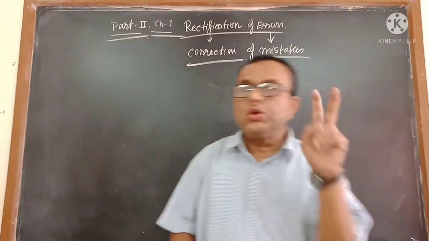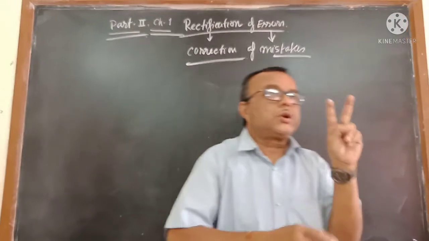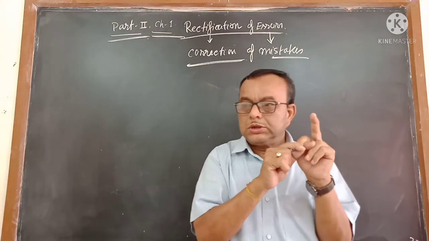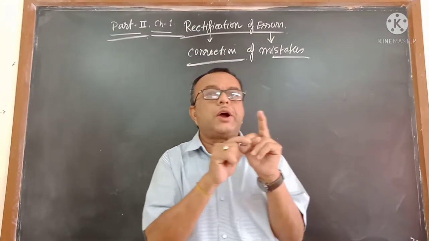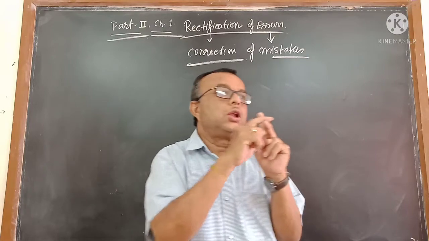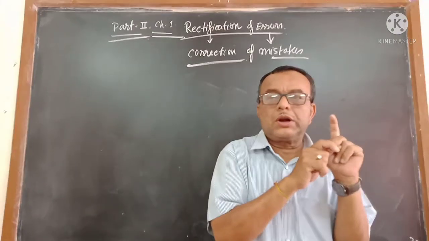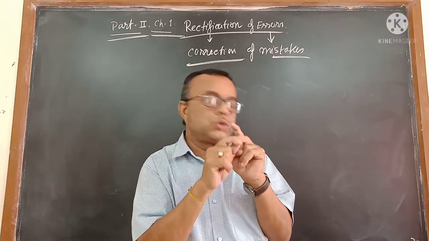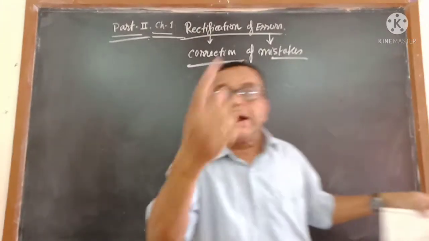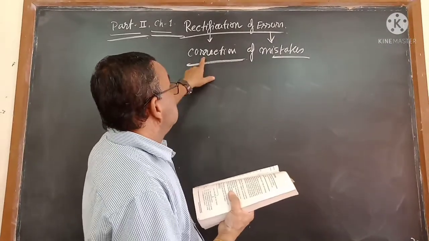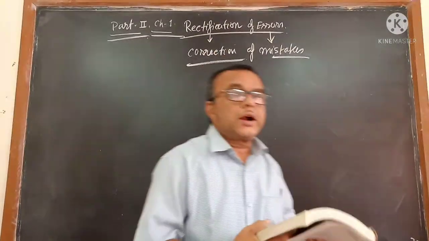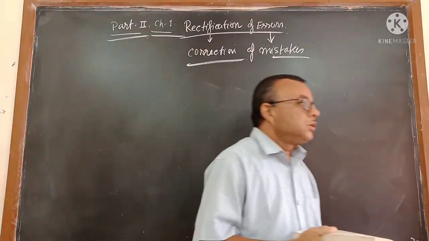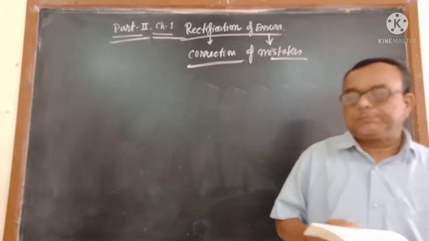So there are two types of mistakes you are getting. One type, generally called the mistakes of accounts, is not possible to identify from the trial balance, and the other is called the mistakes of the figure, or arithmetical, mathematical. That type of mistakes you can identify through the trial balance. How you will make the corrections or rectifications, that I will come to afterwards. But let you know first where the mistakes may come from.